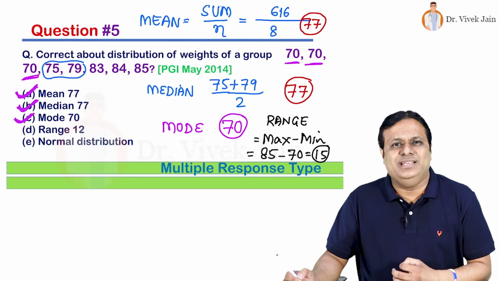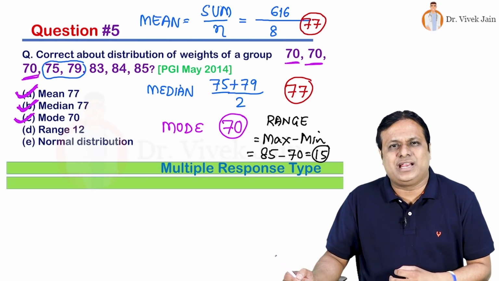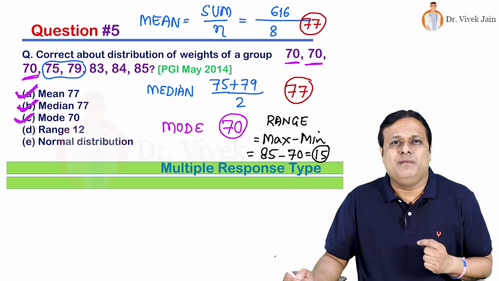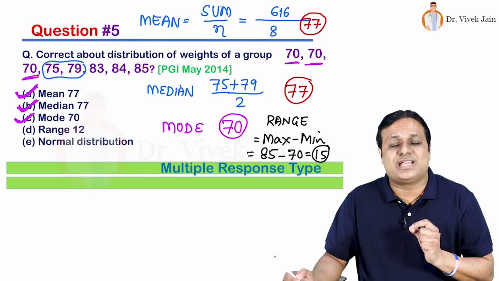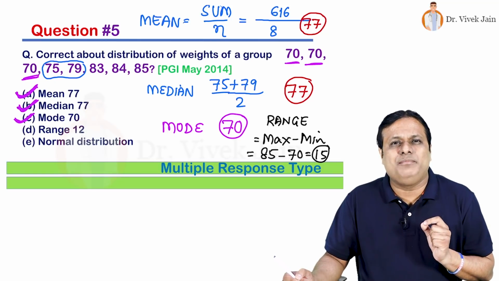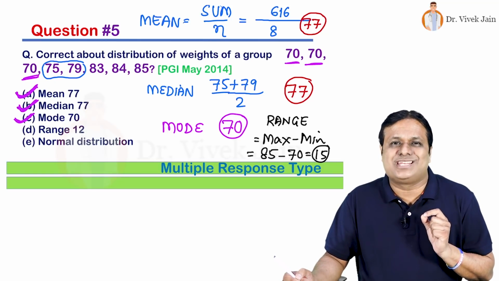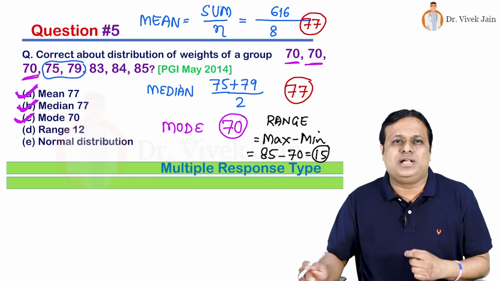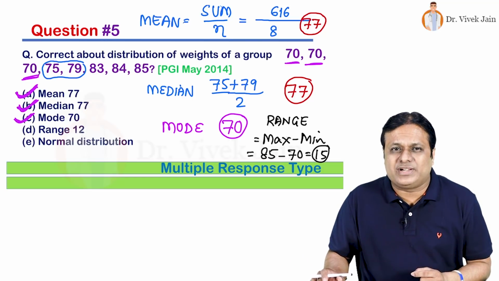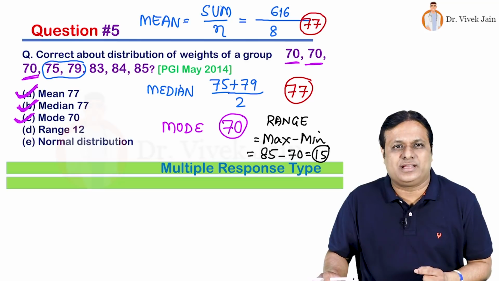Look at choice number E. It is a normal distribution. Is it correct? No. Because in normal distribution, we discussed in a previous question, mean, median and mode coincide. They have equal value. Here mean and median are equal, but mode is lesser. So this is not a normal distribution. I am sure you must have attempted this easy question correctly.